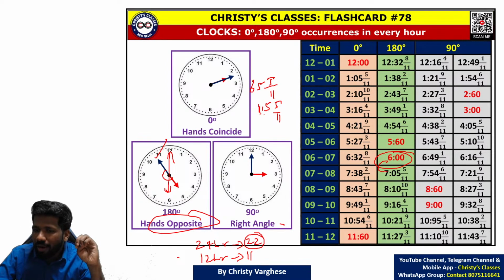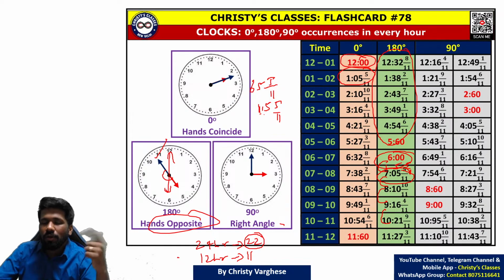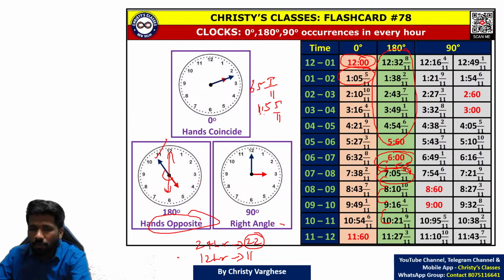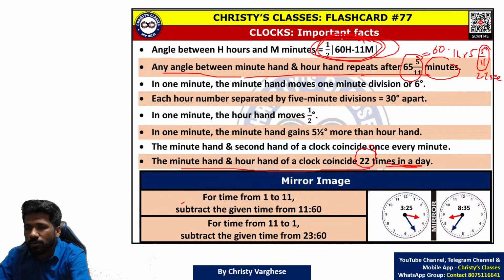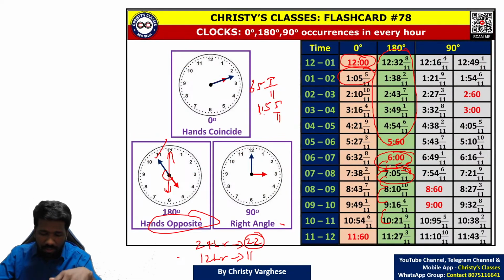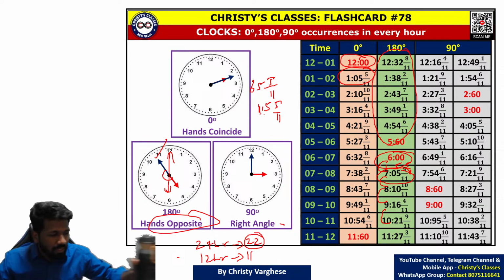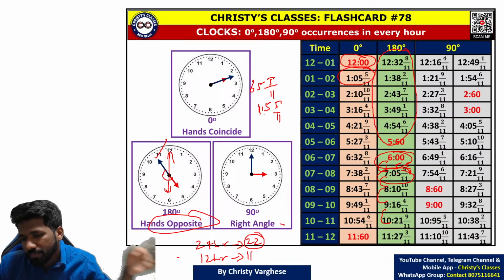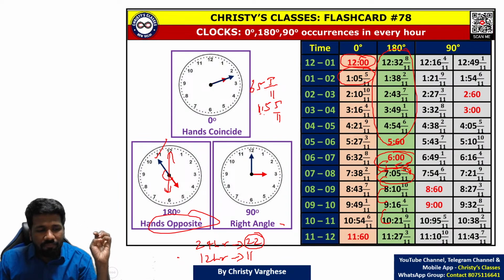From 6 o'clock you add 1 hour 5 and 5 by 11 minutes. You will get 7:5 5 by 11. Just like 12 o'clock you added here to get 1:5 5 by 11. Then just continue adding 1 hour 5 5 by 11 minutes. You can generate this entire list. All of you understood? Otherwise, if a particular time is given, you can use the other formula I taught you also. This formula is also fine. But if you understand this pattern, it is easy actually. So keep that in mind.